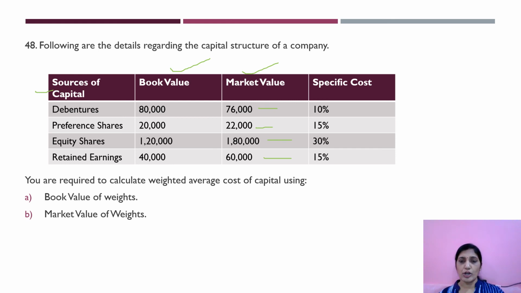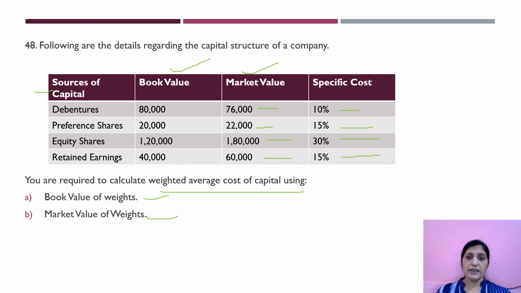So specific cost of capital is given here. Debentures, it's 10%. Preference shares 15%, equity shares 30%, and retained earnings is 15%. You are required to calculate weighted average cost of capital using book value of weights and market value of weights.